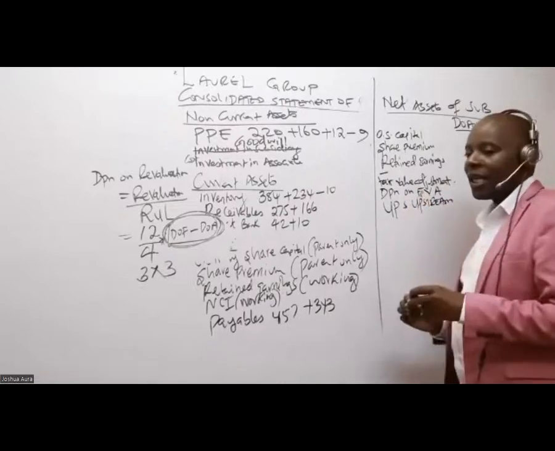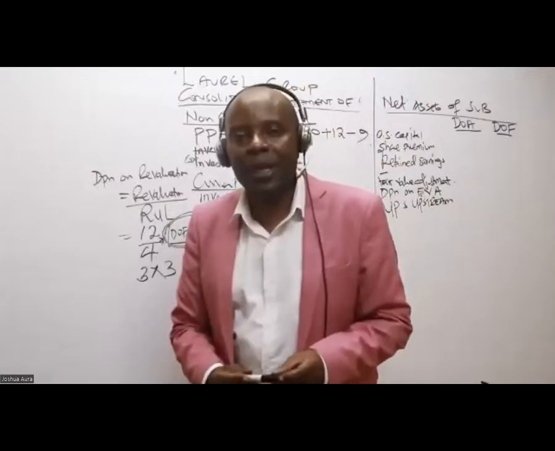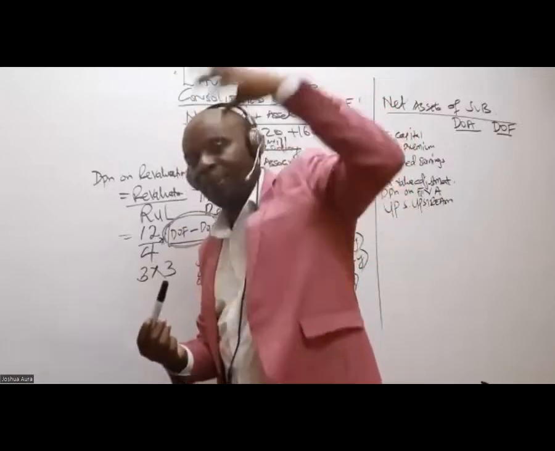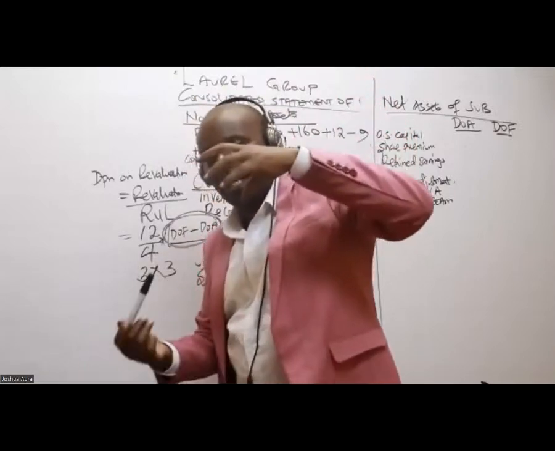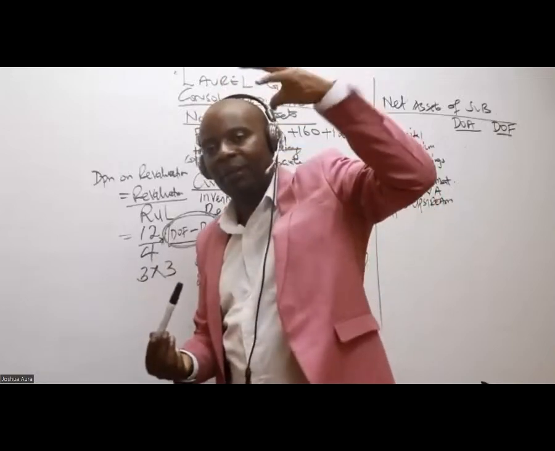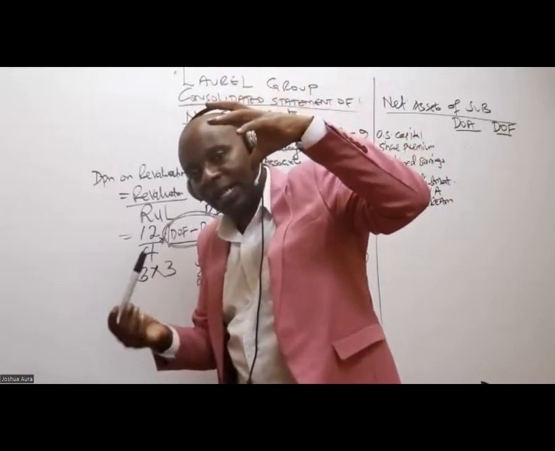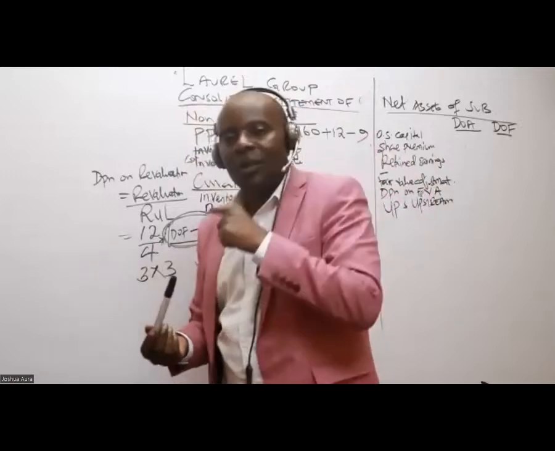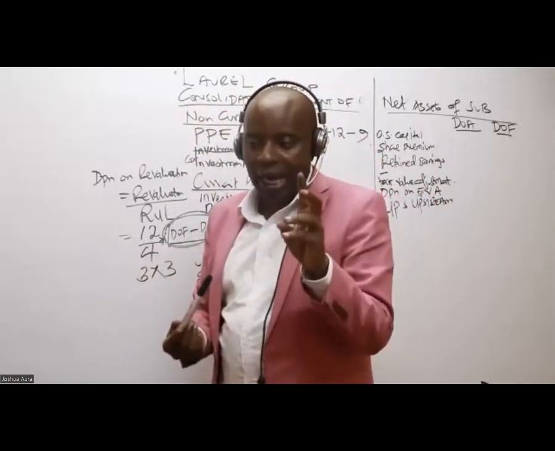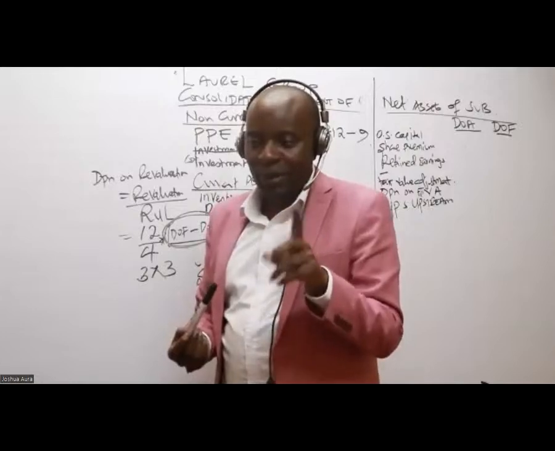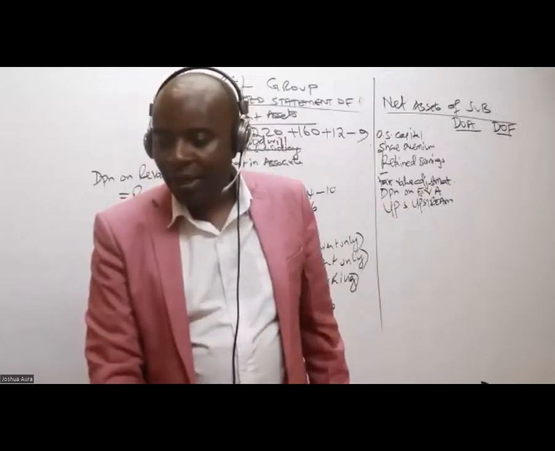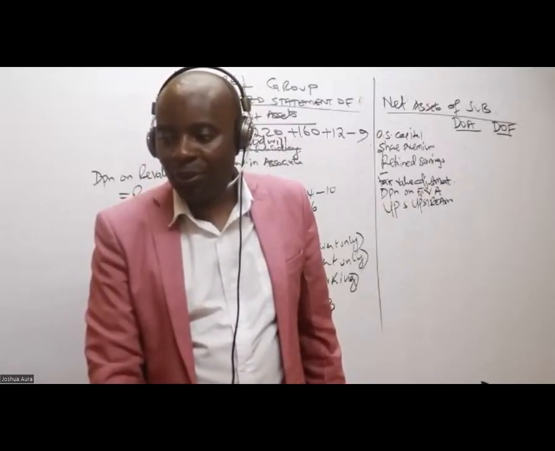So somebody who has never done this class with me before, remember upstream means where the subsidiary sells to the parent. So it's up. Sales is from subsidiary to the parent. Parent is bigger, is up there. So whenever sales is done by the subsidiary to the parent, then you bring UPS here. That's called UPS upstream. And realized profit, yes. Ladies and gentlemen, in this question, could you kindly tell me what kind of UPS do we have? Of course, we have UPS. Is it downstream or upstream? Let me see.